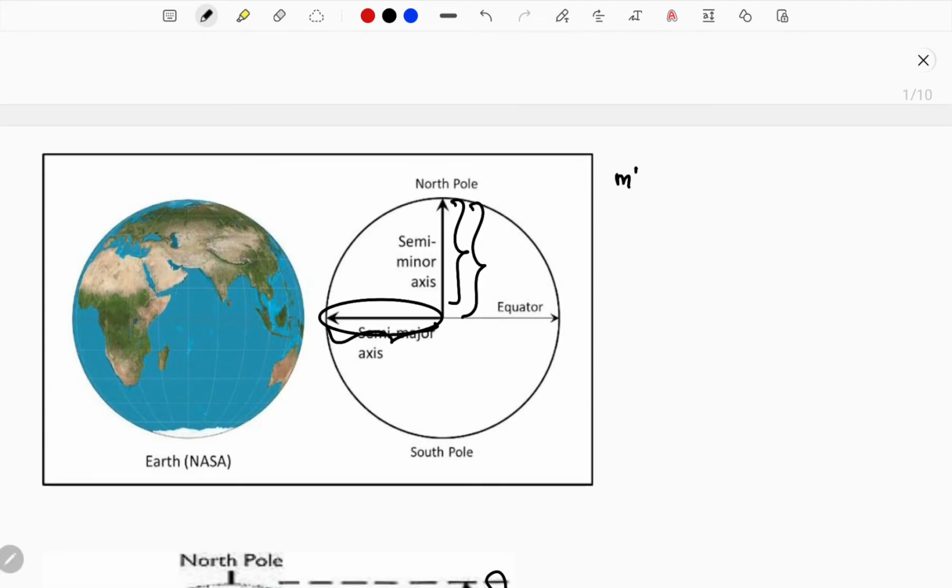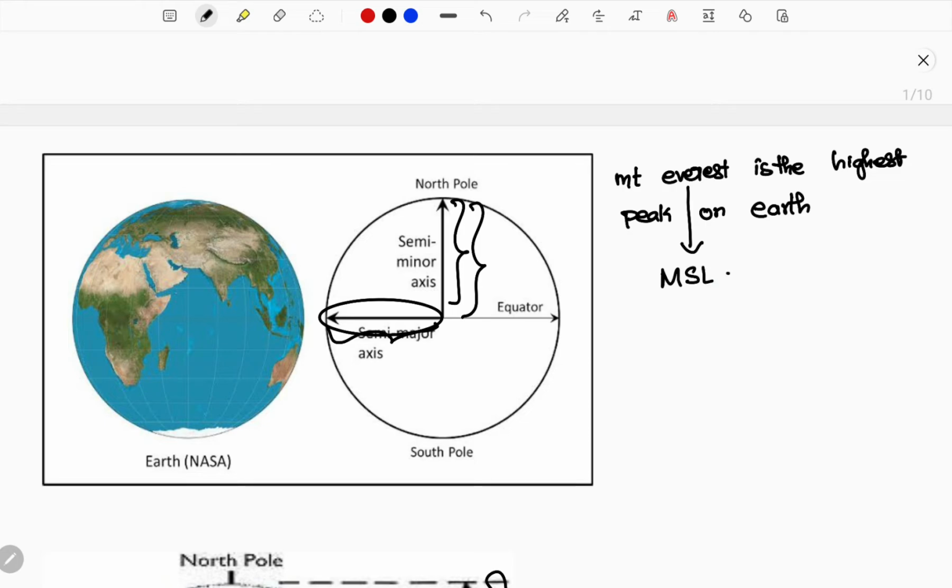See here, Mount Everest. Now let me say Mount Everest is the highest peak on earth. Okay, everybody is satisfied and happy. But how? It is based on the mean sea level. So Mount Everest is the highest peak on earth comparatively based on the mean sea level. The calculation is based on the mean sea level.